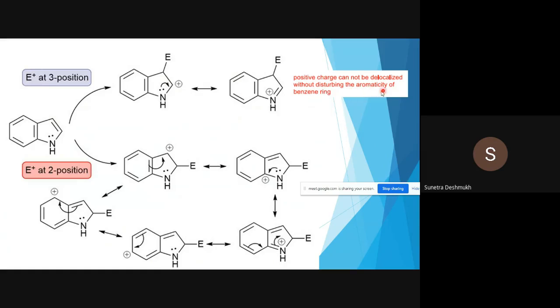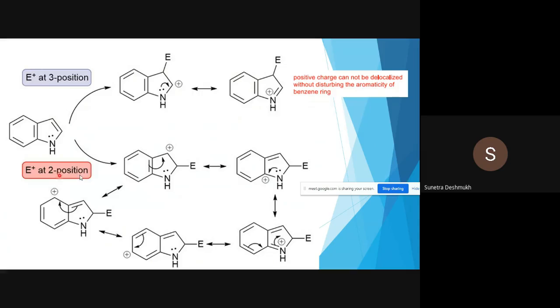The positive charge can be delocalized without disturbing the aromaticity of the benzene ring. Okay, so if you pay attention here, we didn't disturb the aromaticity of the benzene ring when the electrophile attacks at the third position, and it's better that we shouldn't disturb this aromaticity of benzene; it remains as it is.